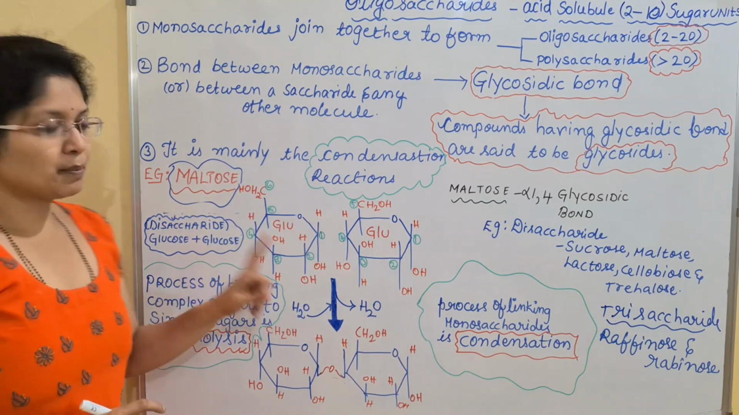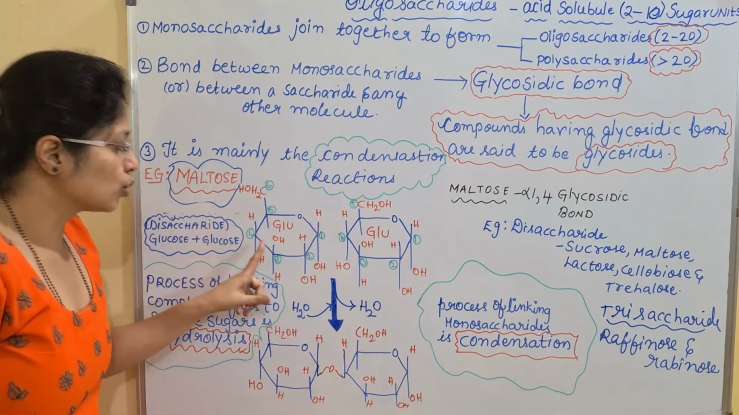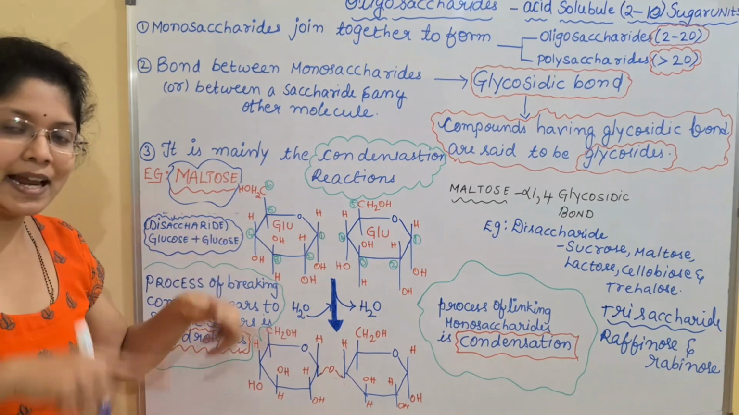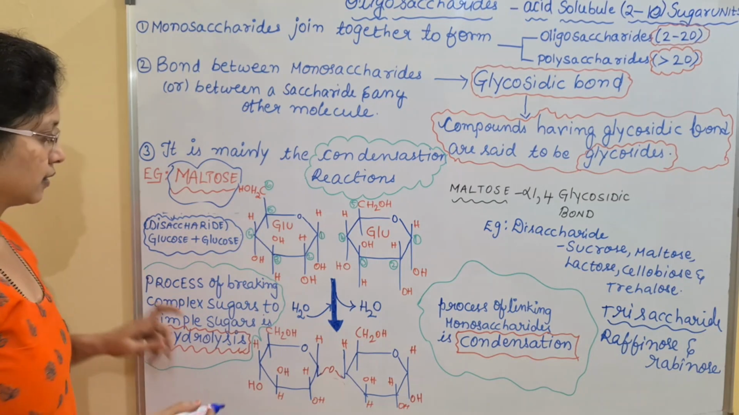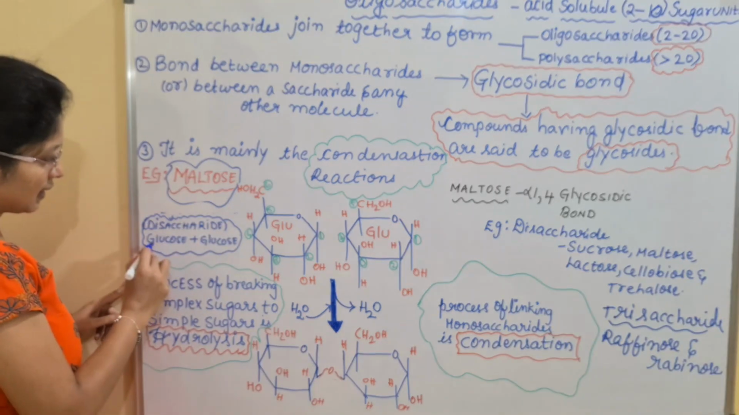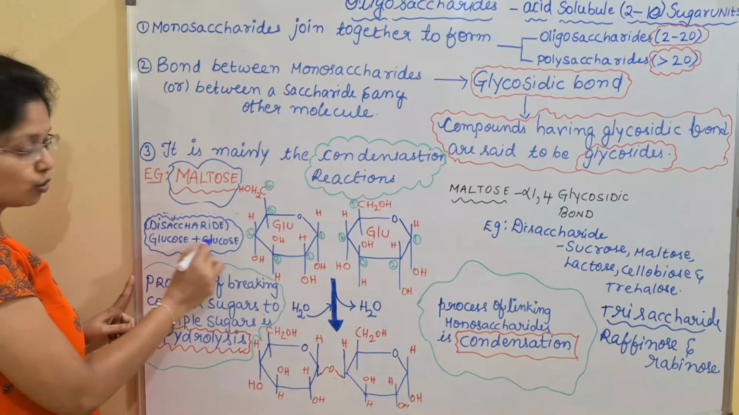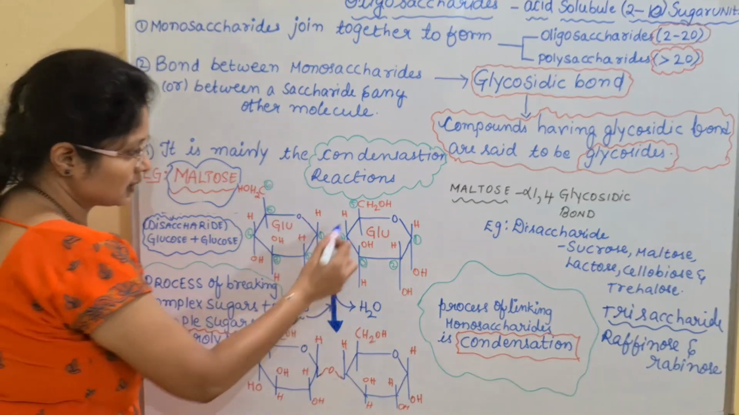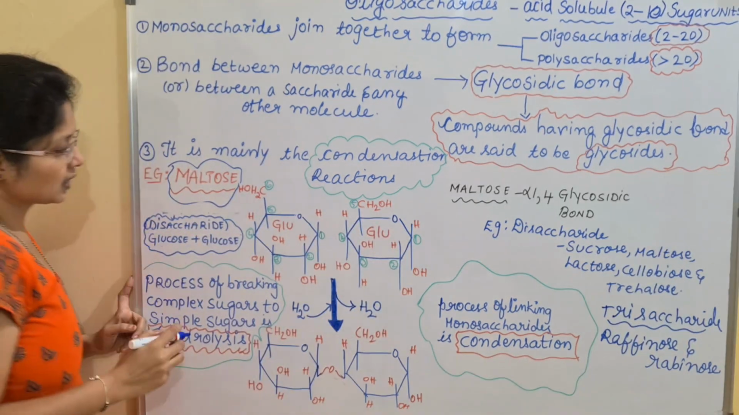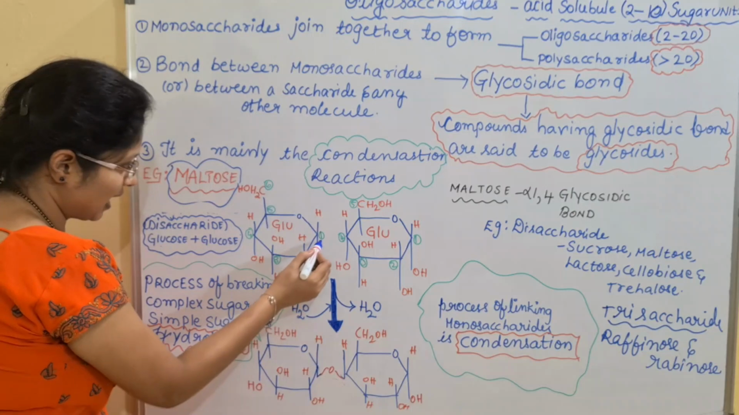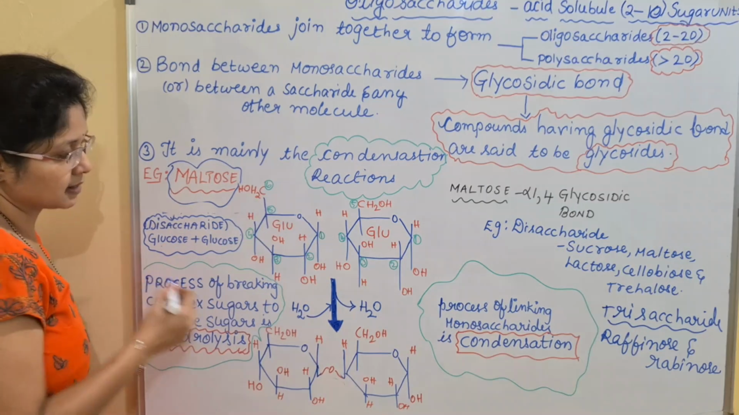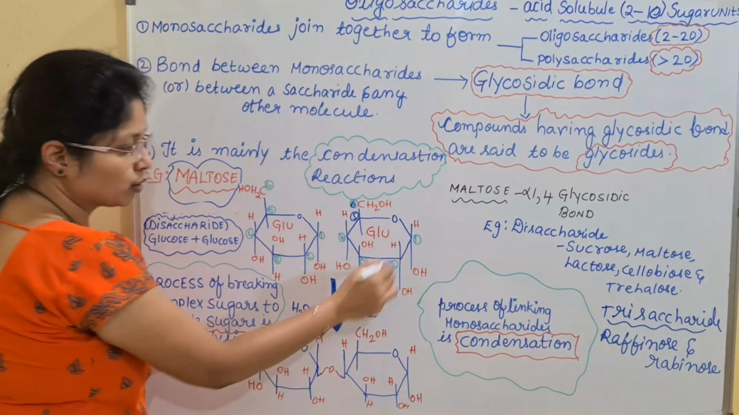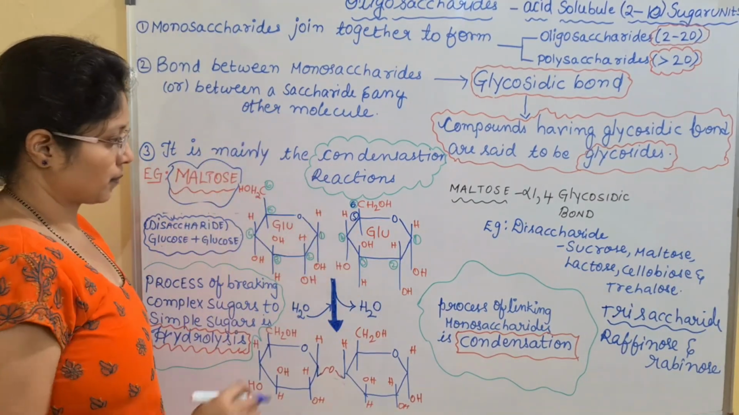In the previous video, I told you that glucose has two structures, a chain as well as a ring structure. So I am explaining this with the ring structure. This is a disaccharide made up of two glucose units. This is one glucose, this is another glucose. Look at this. Here I have marked the carbons from 1 to 6, and here again 1, 2, 3, 4, 5 and 6.